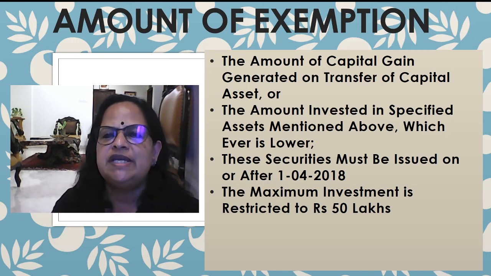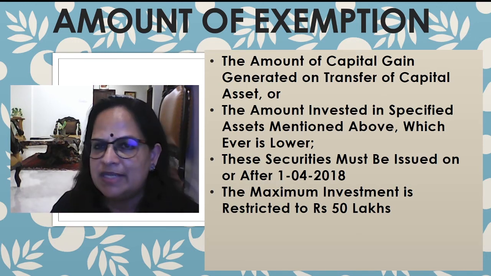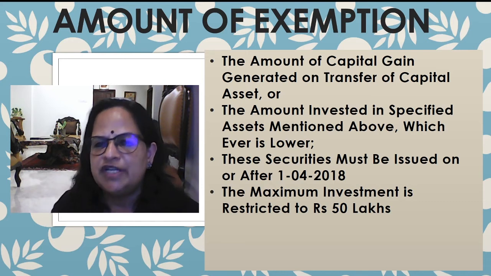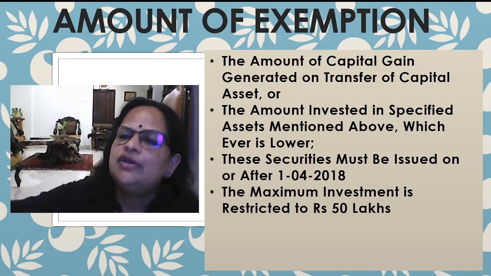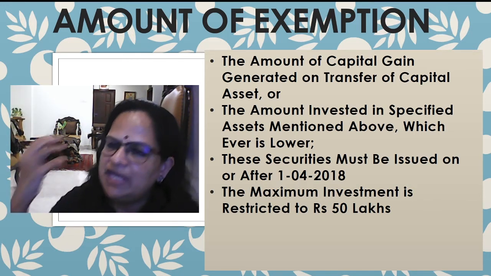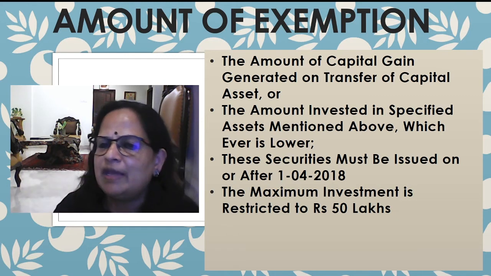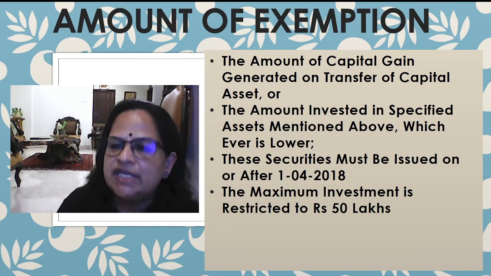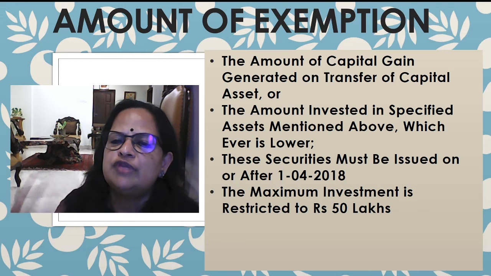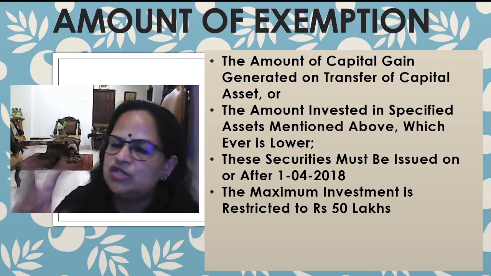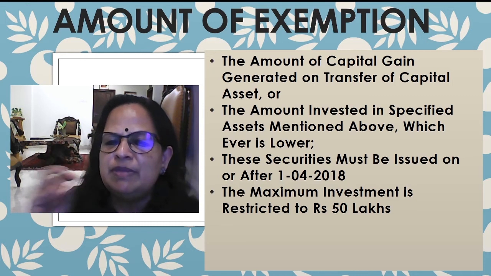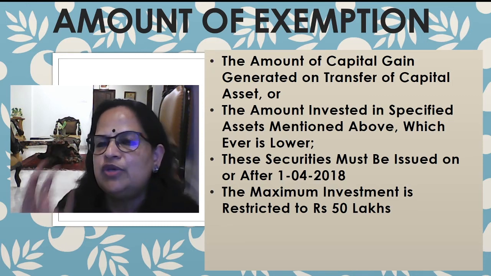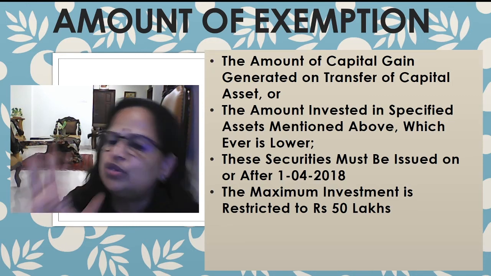Now, what is the amount of exemption? The amount of capital gain generated on transfer of the capital asset or the amount invested in the specified assets mentioned above, whichever is lower. Whatever capital gain you got, you can invest in the securities. If any excess amount is there, you have to pay the capital gain tax. Now these securities must be issued on or after 1/4/2018. Date of issue is important. Maximum investment is restricted to 50 lakhs. You can save only 50 lakhs through this exemption.